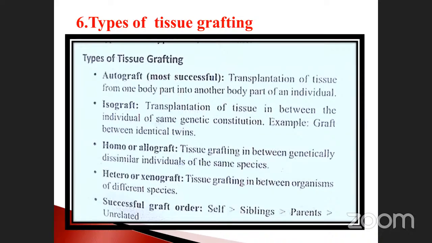Homograft or allograft. This is very, very important. Here, tissue grafting is done between genetically dissimilar individuals. You are also one of the mammals, isn't it? Take an example of tissue from any one of the mammals. Pig is one of the mammals, horse is also one of the mammals, and rabbit is also one of the mammals. Different species or same species, all come under the heading mammalian species. We take the tissue, and it is also fixed with the human body.